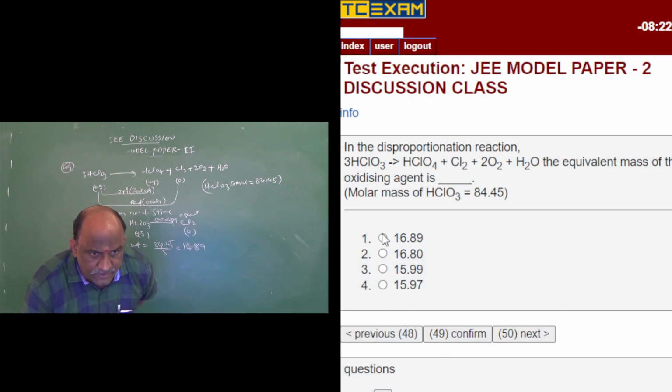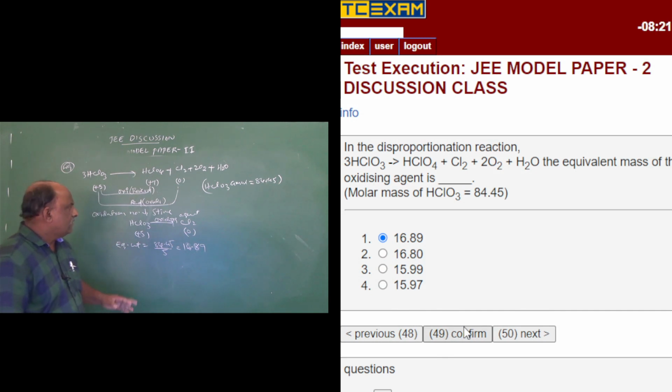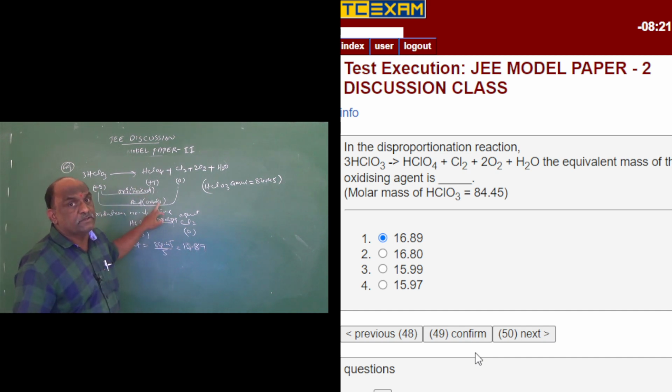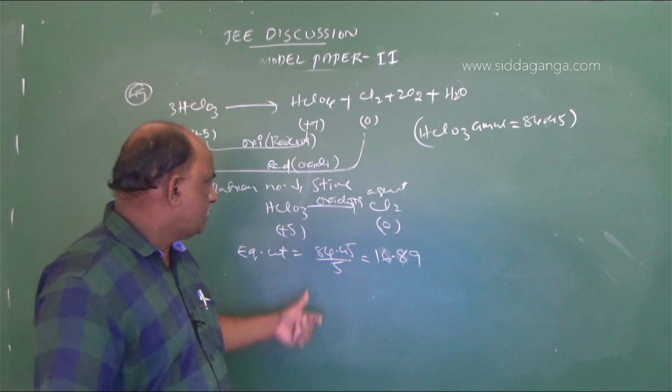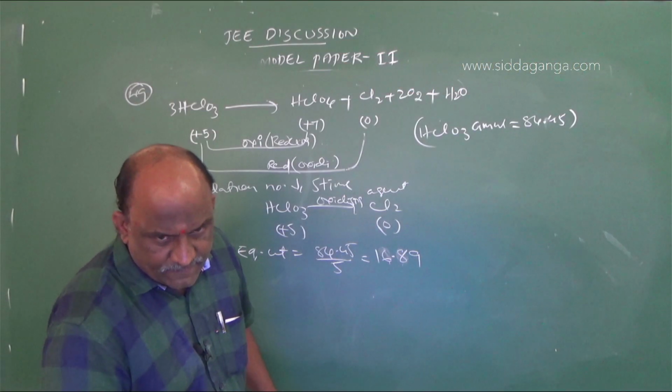16.89 is the right answer because of this process of calculation. This is an oxidizing agent. If it were a reducing agent, it would be +5 to +7. That's why the question was made for the oxidizing agent. So the number of electrons transferred from reactants to products is only 5. So 84.45 divided by 5, obviously we get the answer 16.89. Clear? And the last question for this session, model paper 2.